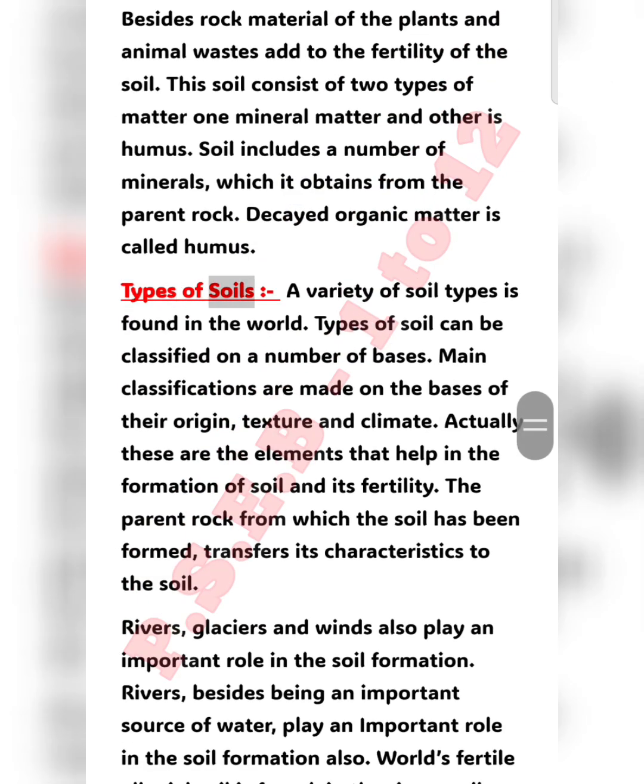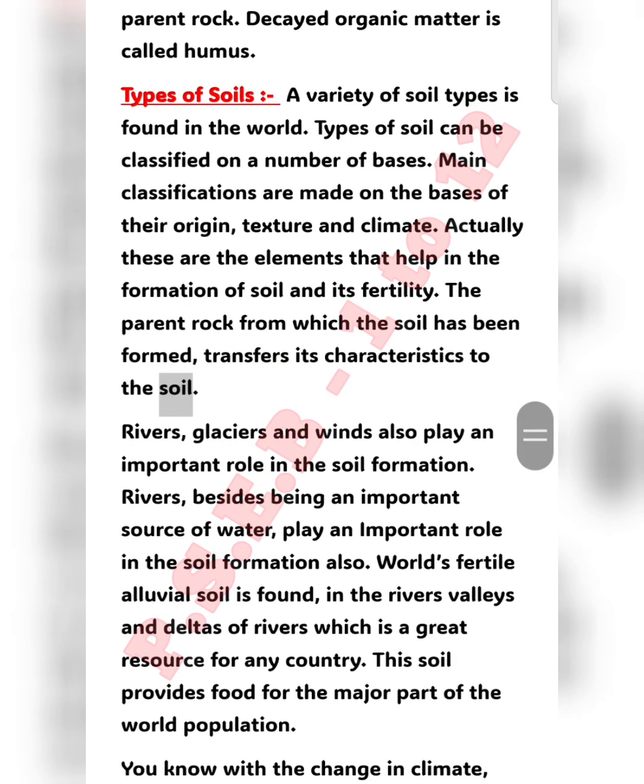Types of soils. A variety of soil types is found in the world. Types of soil can be classified on a number of bases. Main classifications are made on the basis of their origin, texture and climate. Actually, these are the elements that help in the formation of soil and its fertility. The parent rock from which the soil has been formed transfers its characteristics to the soil.